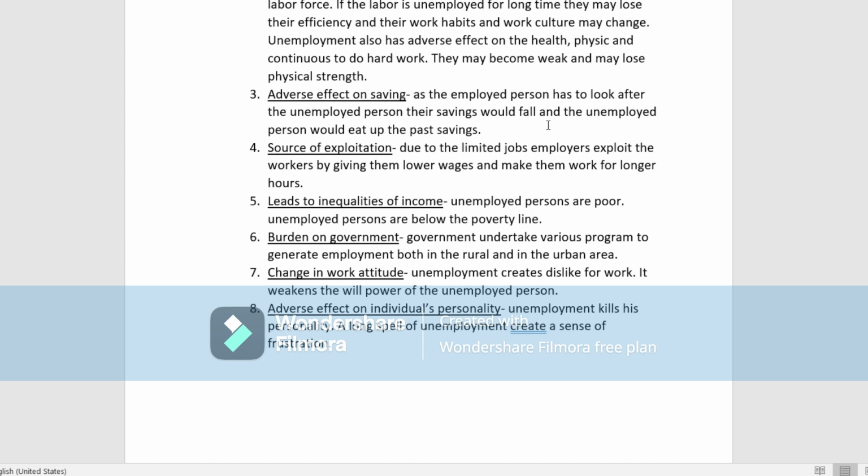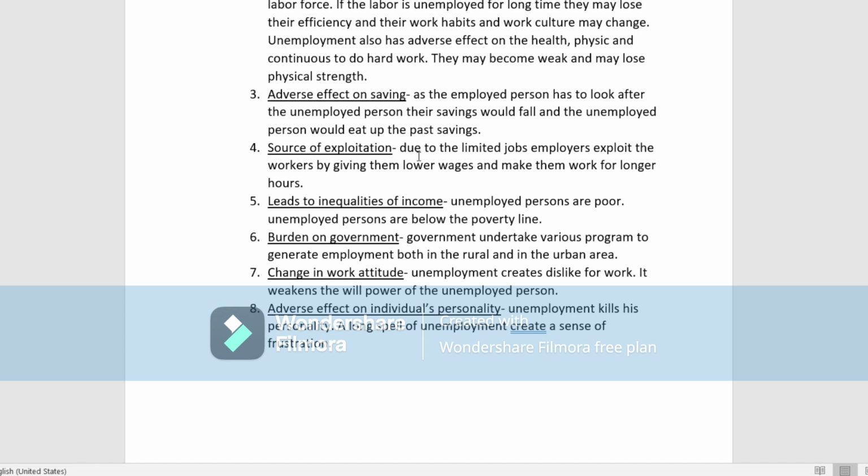Because we all know that even if we don't earn, we have to consume something for our living. So in that case, we are going to take all our past savings and fulfill all our requirements. That is minimum consumption. We have to do it.